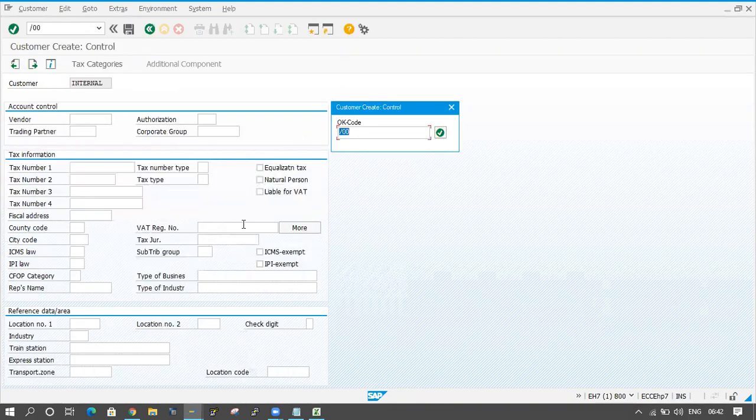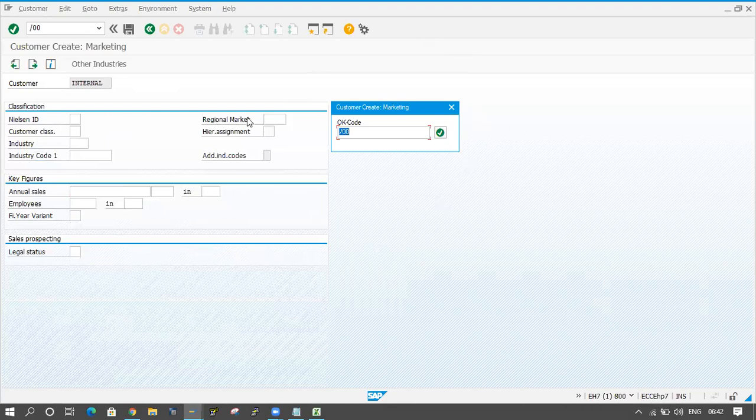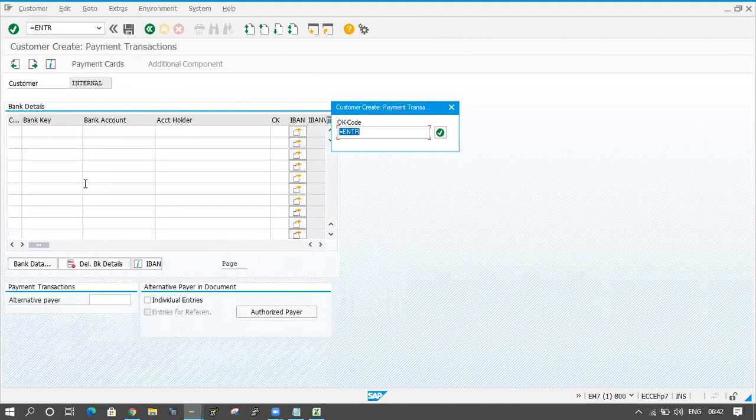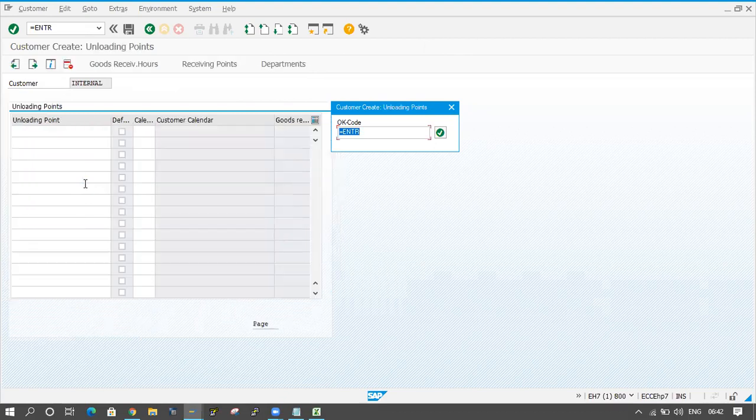Here I am not maintaining any data in this screen, and I am clicking the Enter button. Here also I am not maintaining any data, and I click the Enter button. And here also, the bank details, I am not maintaining. Fine, click the Enter button.